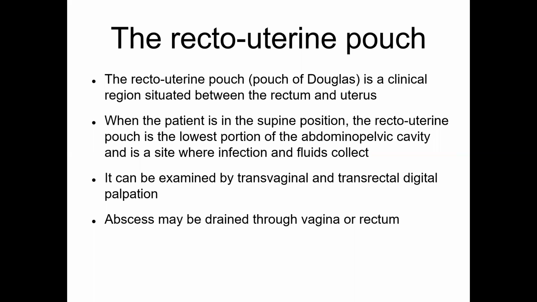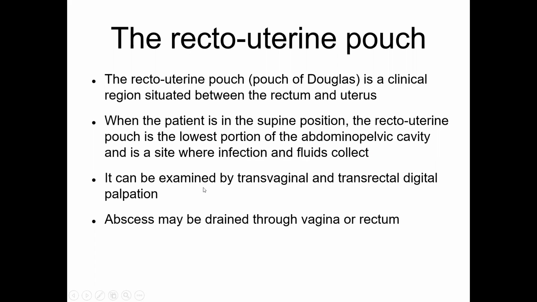The rectouterine pouch or pouch of Douglas is a clinical region situated between the rectum and the uterus, which we already discussed. When a patient is in supine position, the rectouterine pouch is the lowest portion of the abdominopelvic cavity and is a site where infection and infective fluids collect.